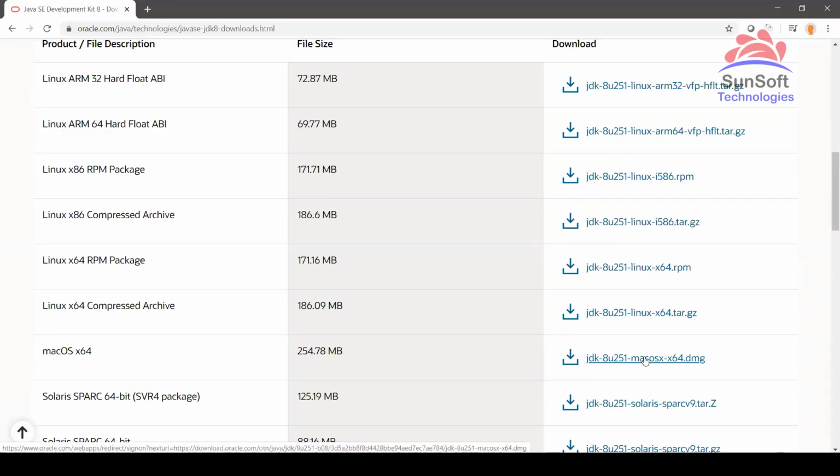Mac OS and Linux come with an inbuilt Java runtime environment. If it displays the option when you type javac and press enter, it means it is available, already readily available. If it is not available, it will show an error saying that the javac command is not recognized. Same thing with Linux also. Linux and Mac OS come with a pre-installed Java runtime.